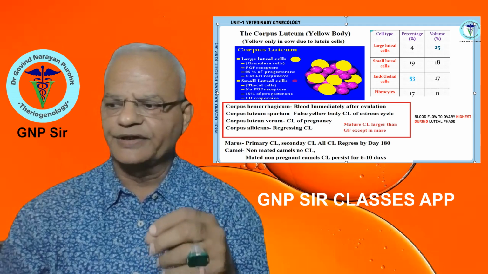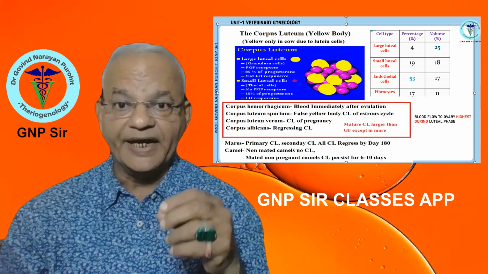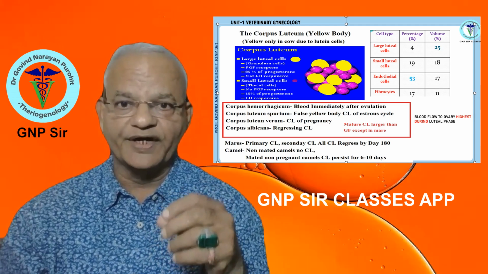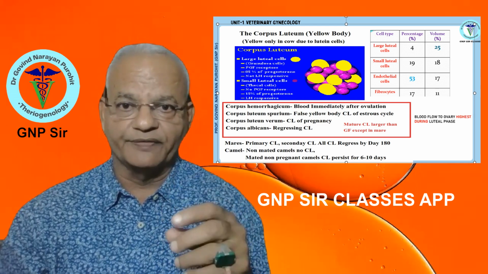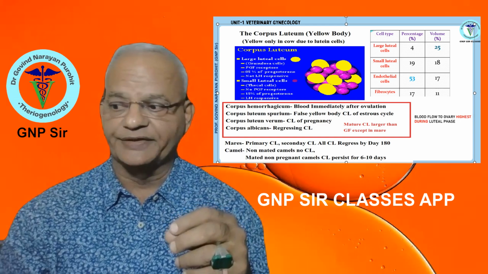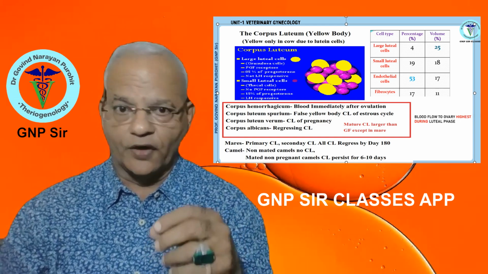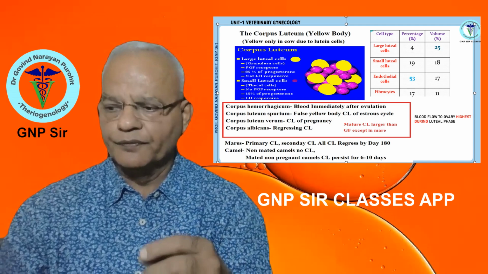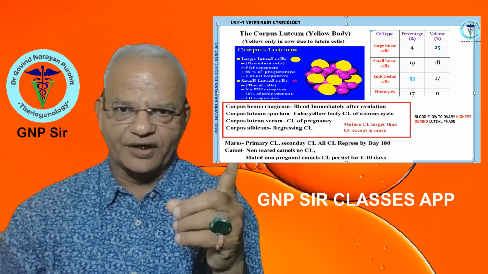Frequently a question is asked on the names given to different types of corpus luteum: the corpus luteum of the estrus cycle, the corpus luteum of pregnancy, the false yellow body. And so you can find a chart like this.